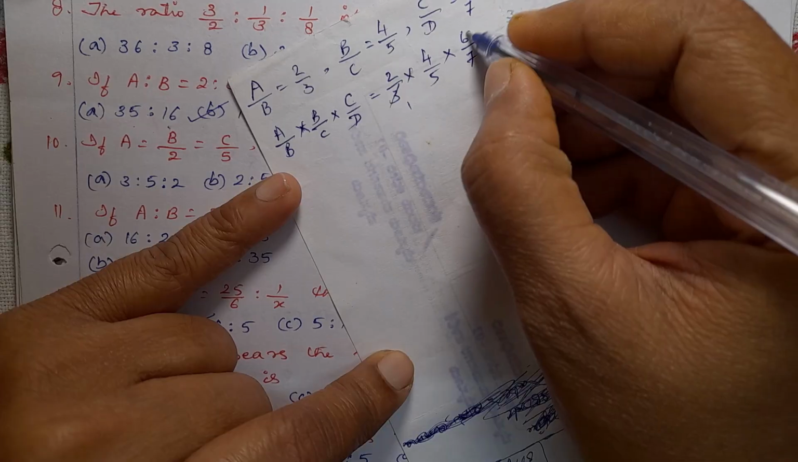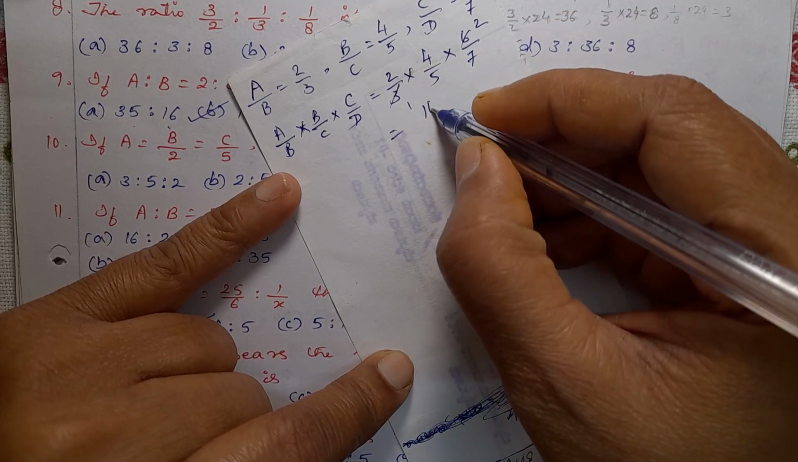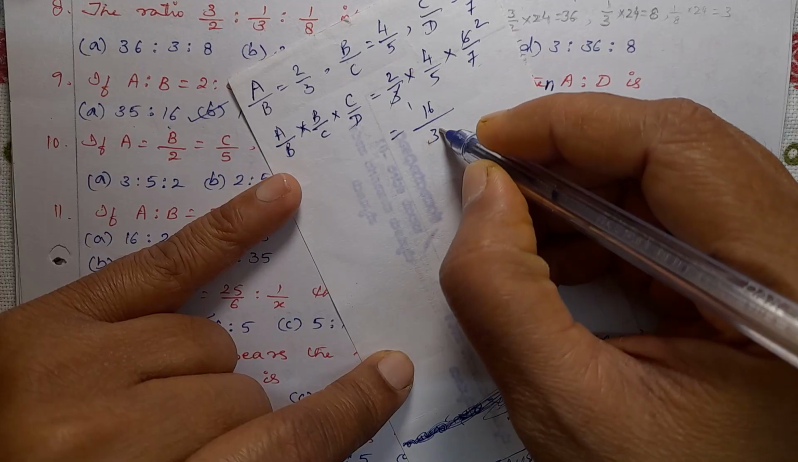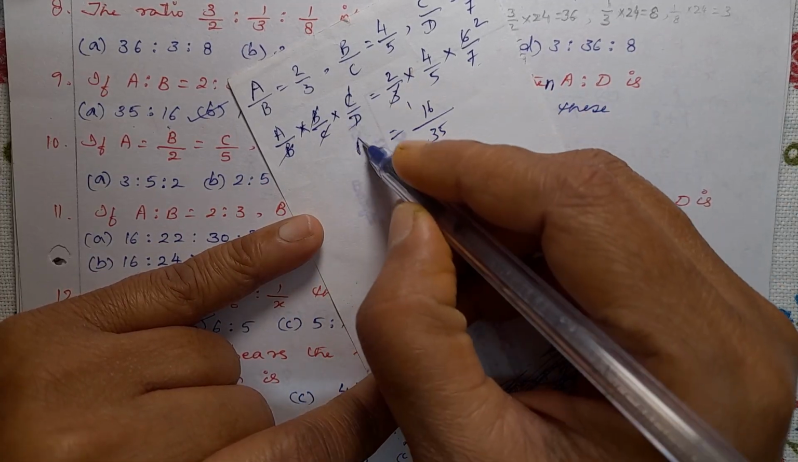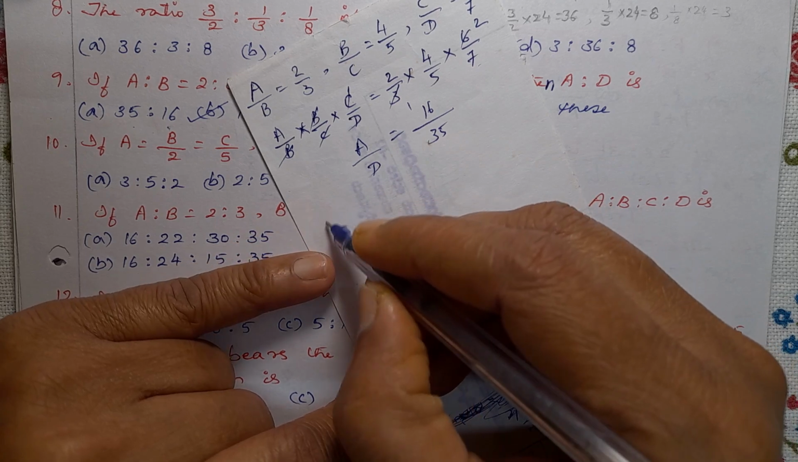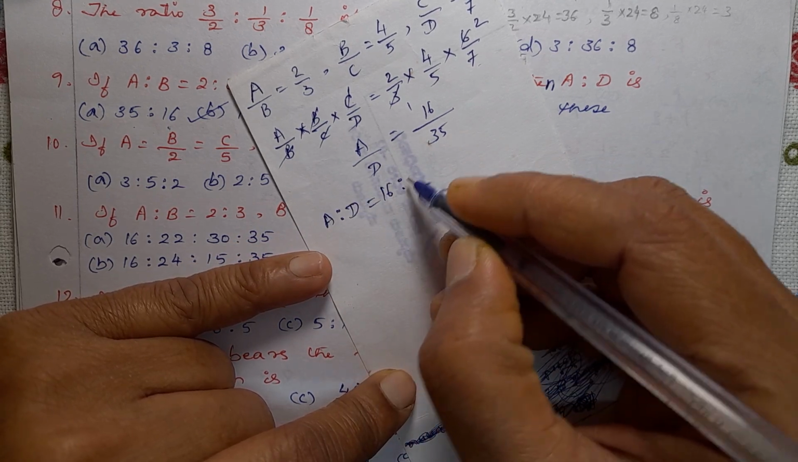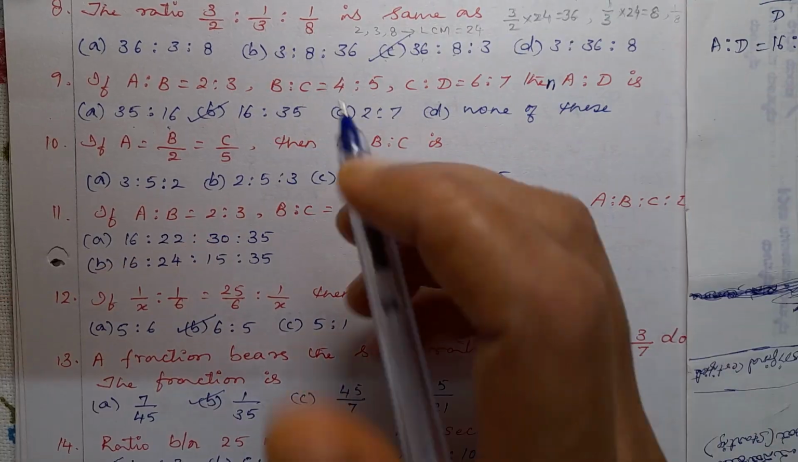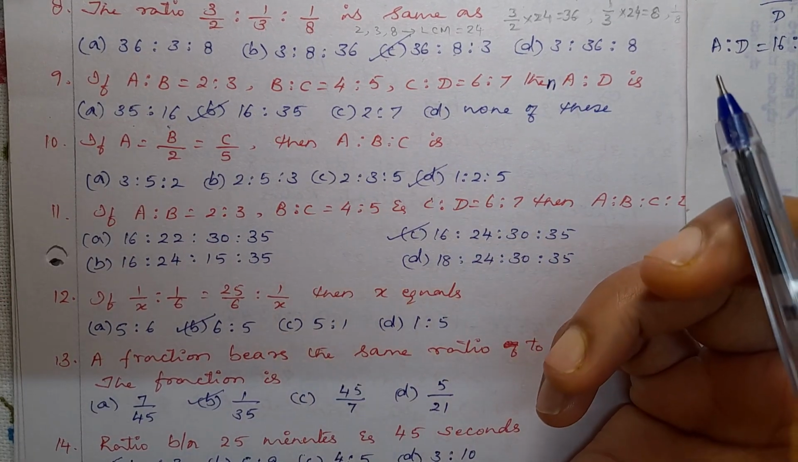So 3 ones are 3, twos are 2, fours are 8, 8 twos are 16, 5 sevens are 35. So B cancels, C cancels. So this is A by D. So A is to D equal to 16 is to 35. So option B is the correct answer. 16 is to 35 is the answer. Okay. Thank you so much.